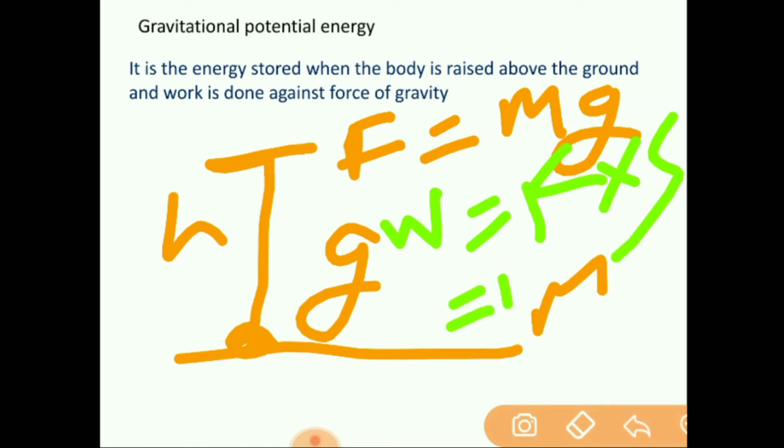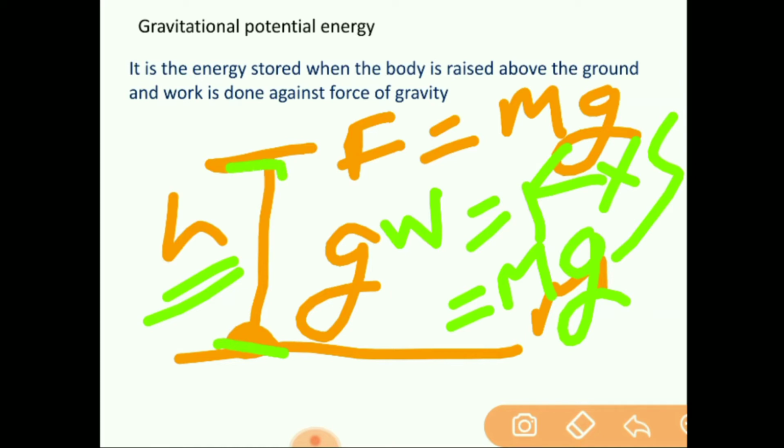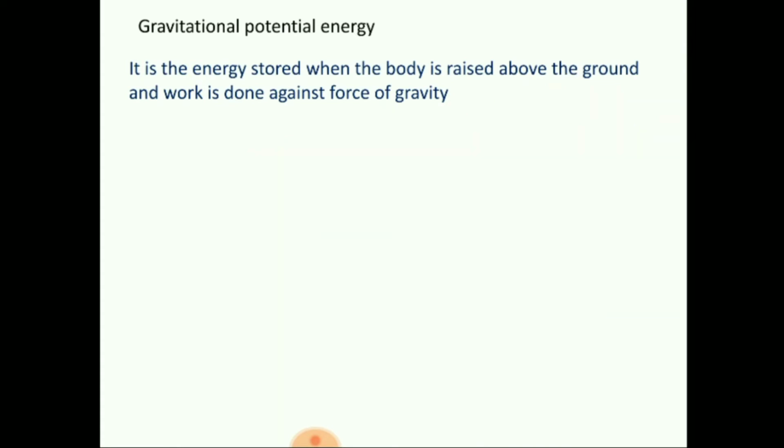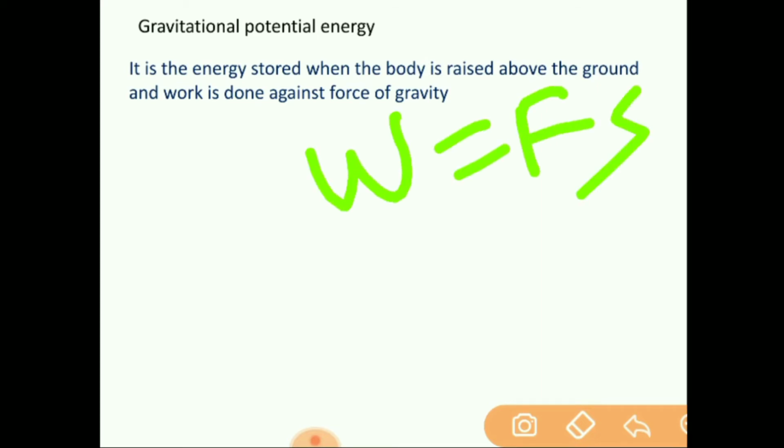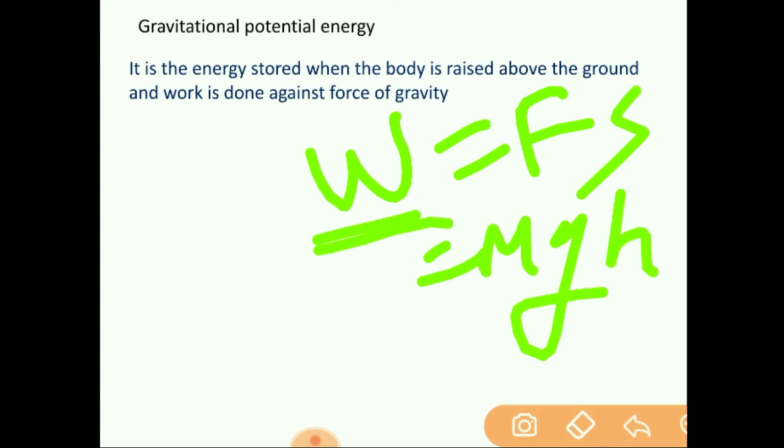What is the force out here? mg. What is the displacement? Displacement is the height h, because the body is displaced from ground to this height h. So what is the total displacement? Total displacement is h. So what will be our potential energy? First of all, work done equals, let us revise, force into displacement. Force we have got is mg and the displacement was h. So what is the work done? Work done is mgh. But this work done will be stored in the form of potential energy.